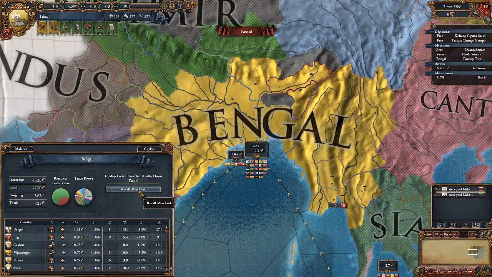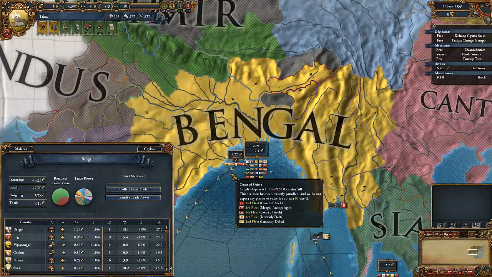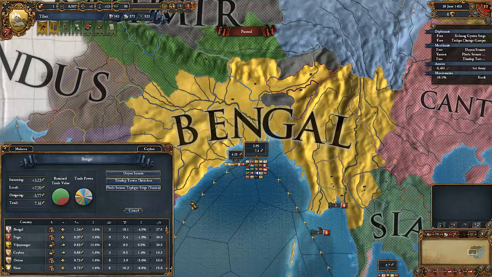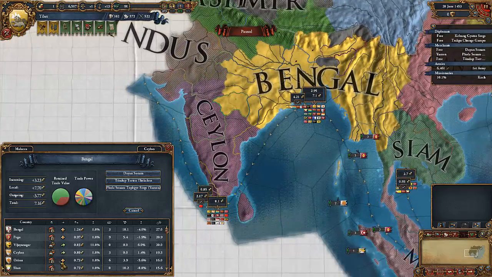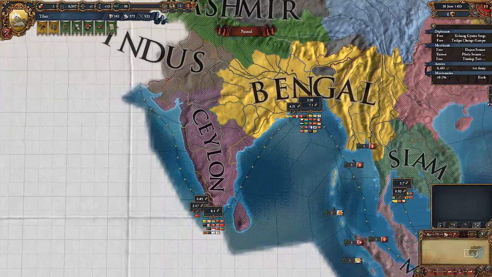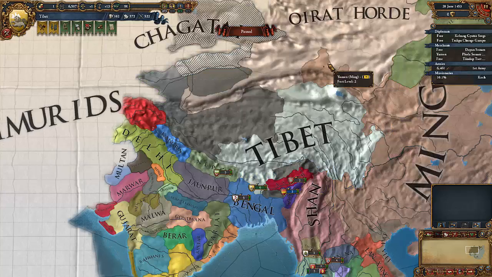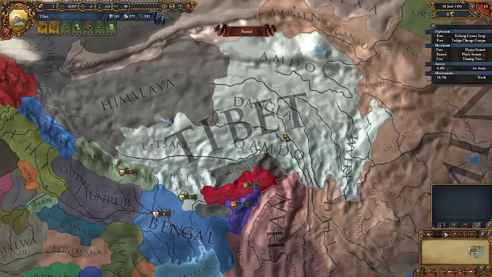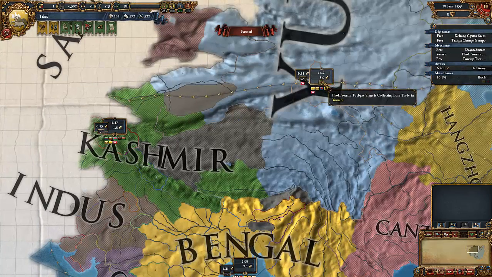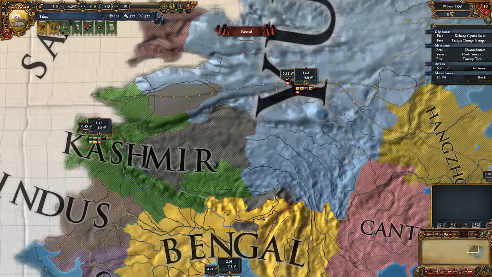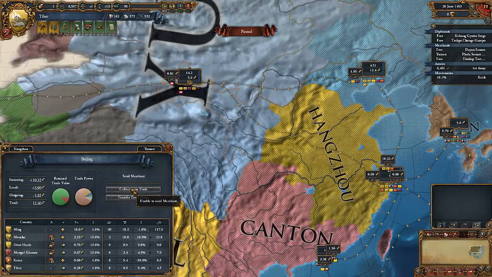So what we're going to do is actually recall our merchant from here. We are then going to select transfer... Should we... No, let's not. Instead, we're going to be collecting from this trade node anyway, because our capital province is in this trade node. We automatically collect money from this trade. Sending a guy there to collect trade will just increase your trade efficiency.